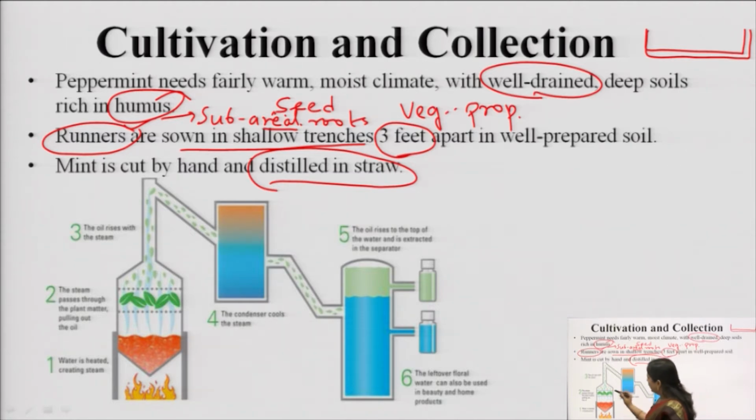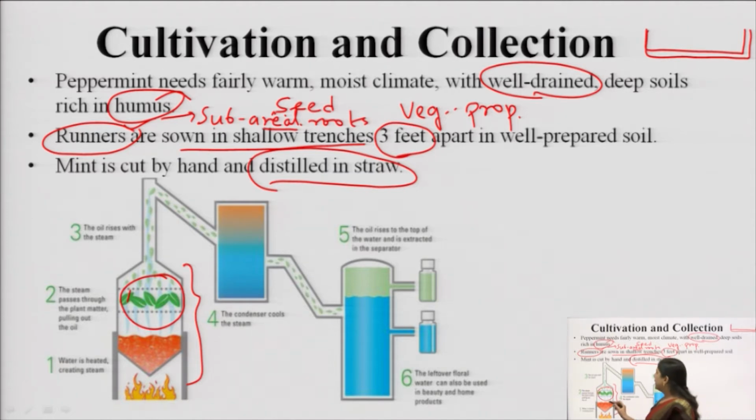So what is done is that this is a boiler. You can say it is a steam jacketed boiler, where the steam is flowing in the outside compartment, and inside compartment we have our drug. So it is being heated, and here we have various perforations, small holes on the outside jacket of the steam distiller. The steam, through the perforations, enters the compartment where the drug has been kept. These green color structures are the drugs, the mentha leaves.